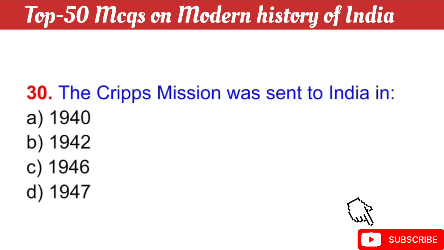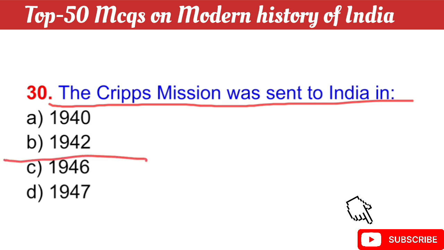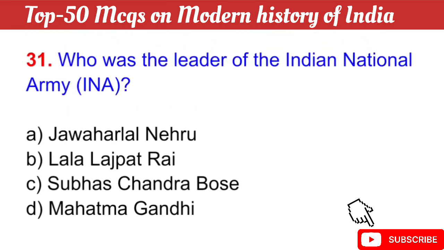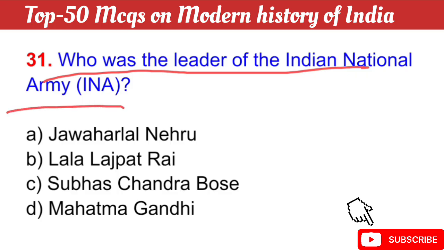Question number 30: the Cripps Mission was sent to India in. The right answer is option B, 1942. Question number 31: who was the leader of the Indian National Army, INA? The right answer is option C, Subhash Chandra Bose. Subhash Chandra Bose was the leader of the Indian National Army.